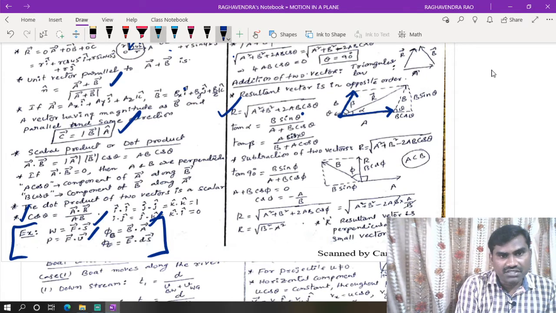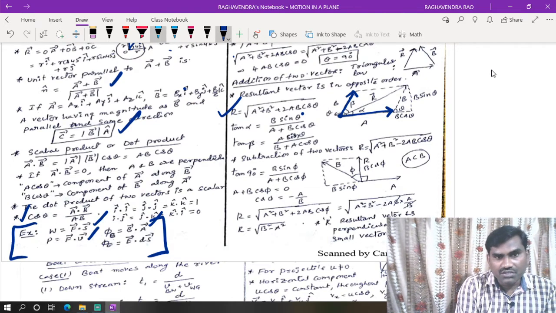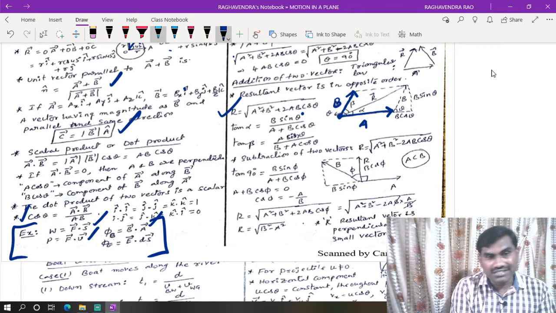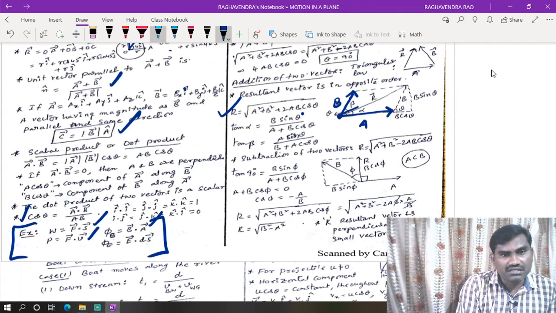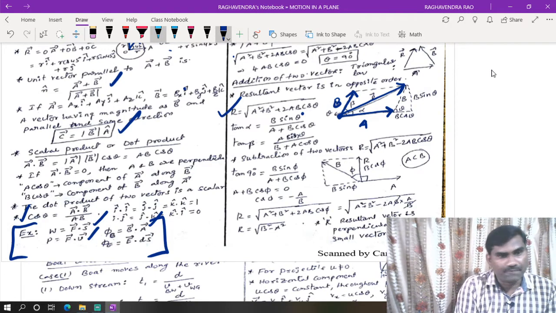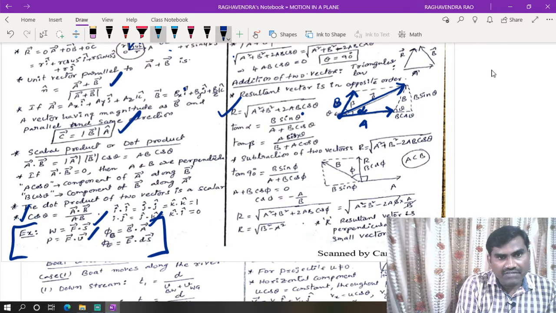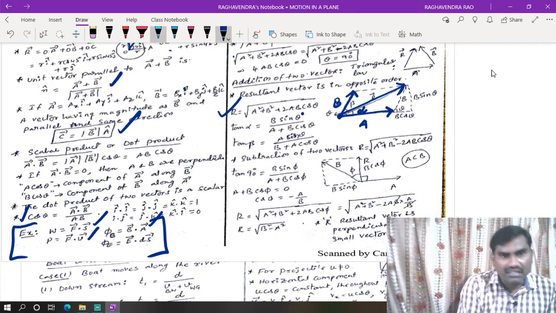That means there are four sides, but these two vectors represent two sides of a parallelogram, starting from the same point. The resultant of these two vectors is a diagonal of the parallelogram, which is also starting from the same point. This is R bar. Now what is alpha? Alpha is the angle made by the resultant vector with A bar. Beta is the angle made by the resultant vector with B bar.